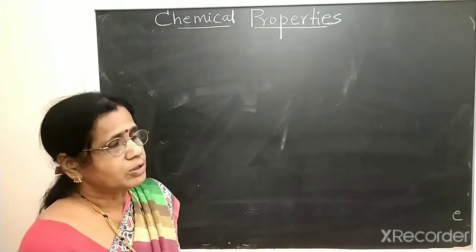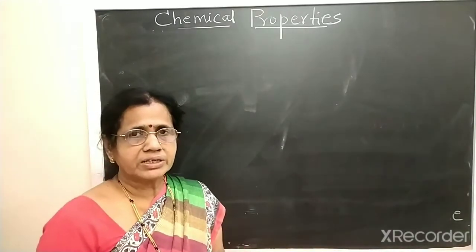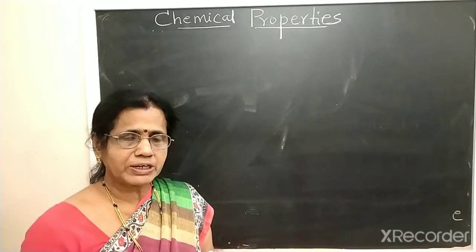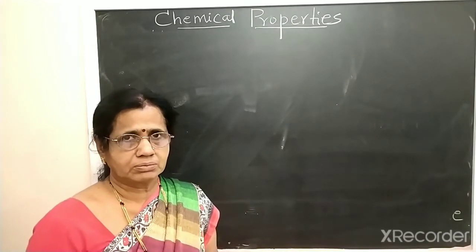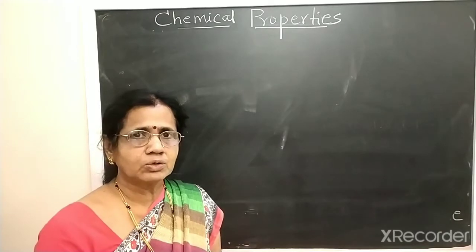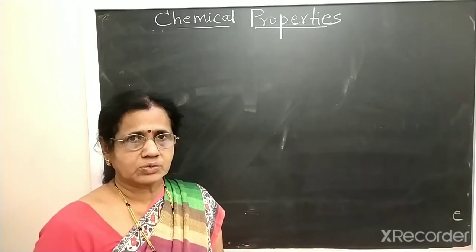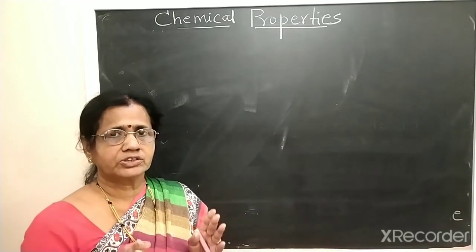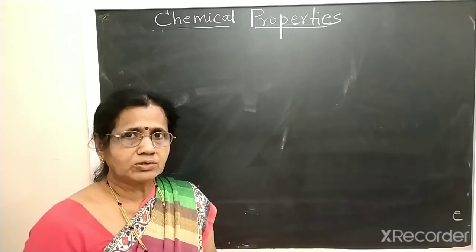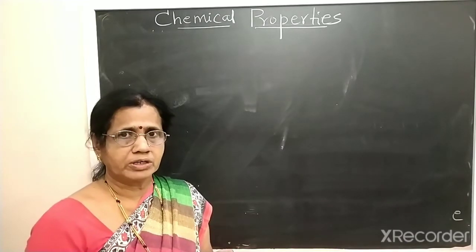Because of the double bond, alkenes and alkynes, or any multiple bonded compounds, undergo addition reactions. Addition reactions are the characteristic reactions of compounds having multiple bonds.